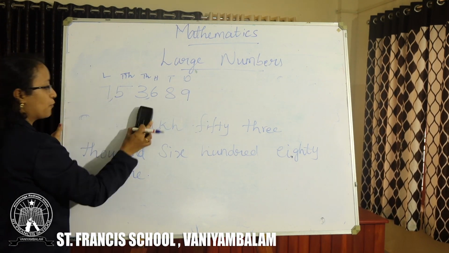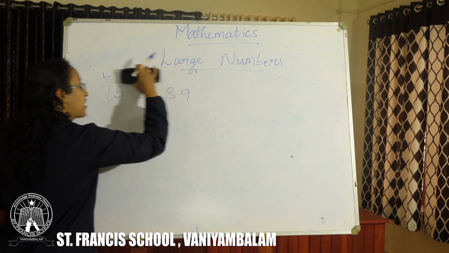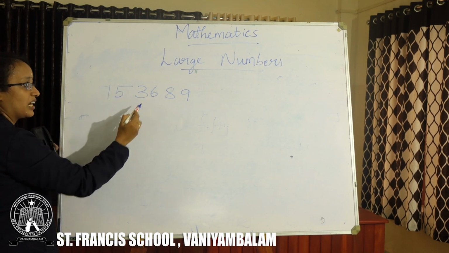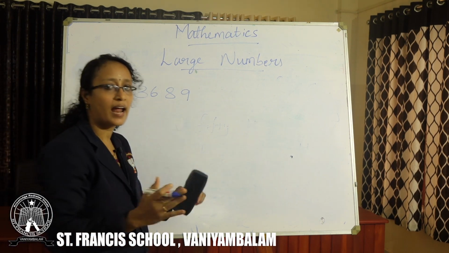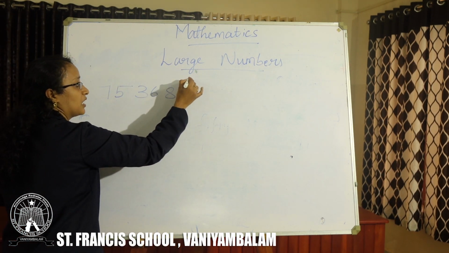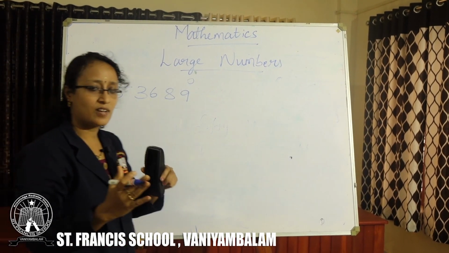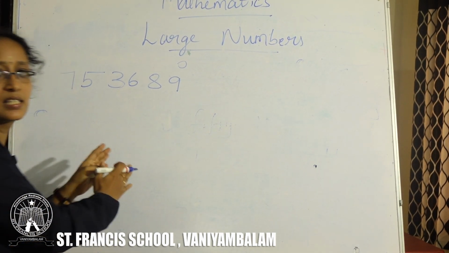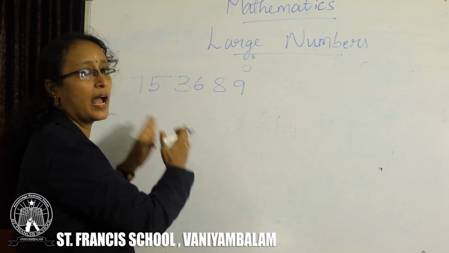Let us take the same problem. How will you do it for the international system? First write the place value chart. 7, 5, 3, 6, 8, 9. Same number, I am going to write it in the international place value system. First write the place value chart. Remember, the place value chart for the Indian system is ones, tens, hundreds, 1000, 10,000, lakh, 10 lakh, crore and 10 crores.